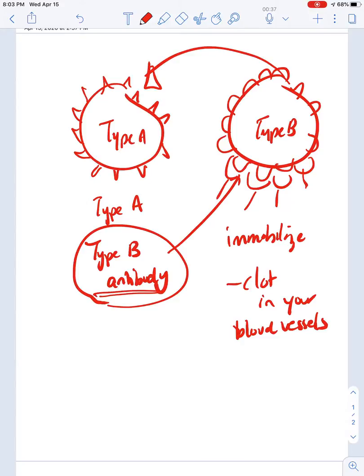Okay, so if you're type A, you have type B antibody. Why do you have type B antibody? Because if type B donates to type A, type A, because it has this B antibody, those B antibodies will bind to type B and immobilize it.